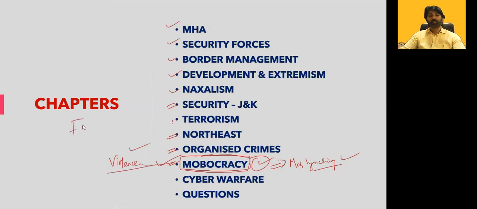Suppose now there is a farm bill protest going on in Delhi continuously. A large crowd of farmers has gathered. If any untoward incident happens, that entire crowd can react differently in a violent manner. At that time it becomes a mob issue. It's clear. We will see that in detail.